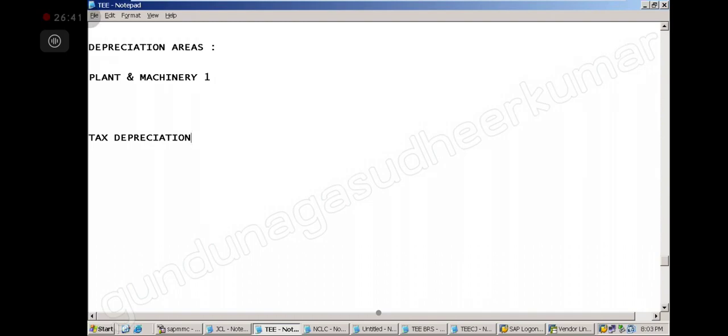So tax depreciation is something that they will specify: this asset you can depreciate only this much, as per rule. Sir, is it a straight line method? The method is secondary. First you have to understand that this is the percentage allowed on an asset. If this is the type of asset, 10% allowed means it is a fixed rule, only 10% is allowed.